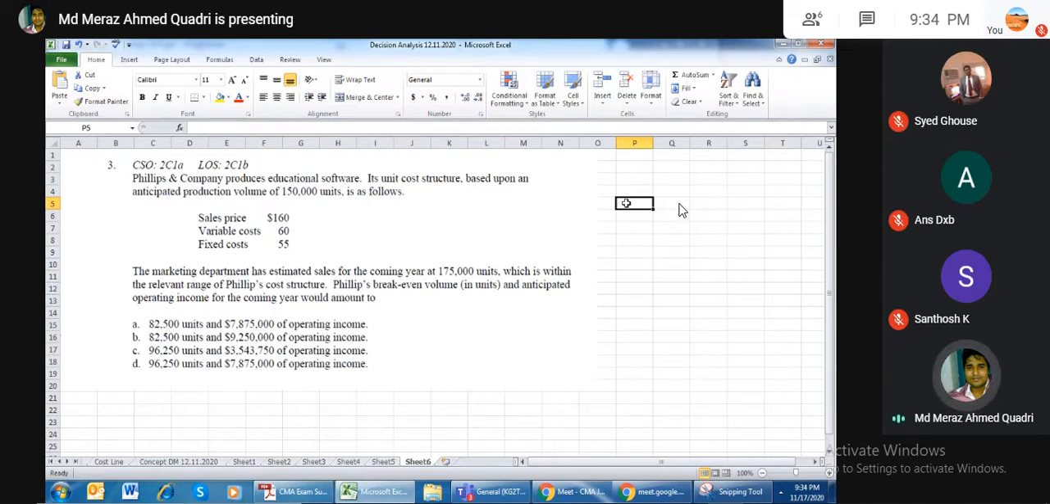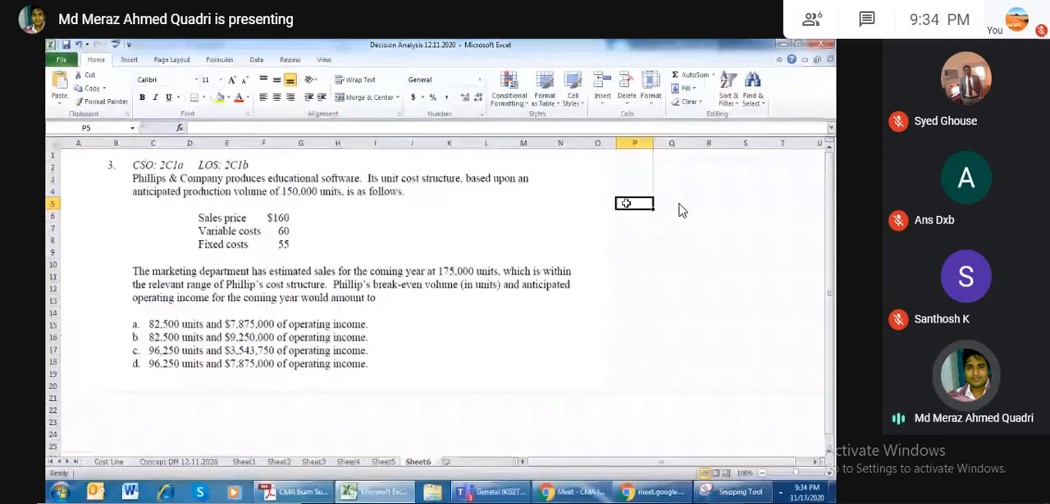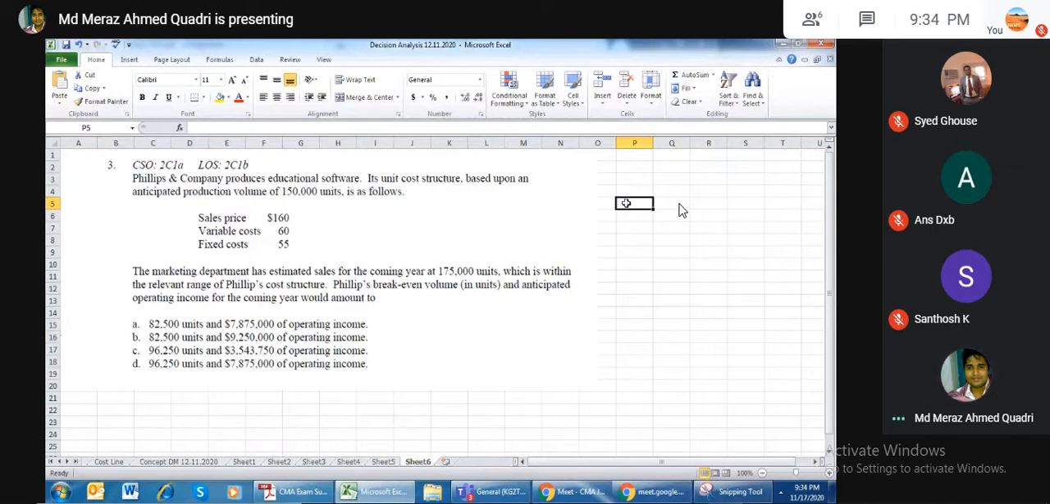He is asking that give me the operating income for this. He is asking break-even units and operating income, what would be? Actually, this is two questions in it. The first question: from just one reading you don't know what the fixed cost is. So your first work is to calculate the fixed cost. So fixed cost is 55 multiplied by 150,000. So it is your fixed cost.